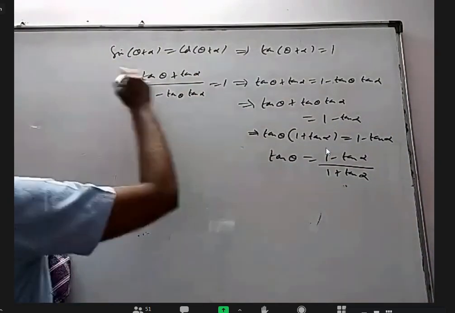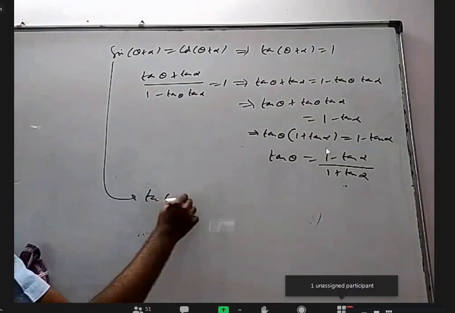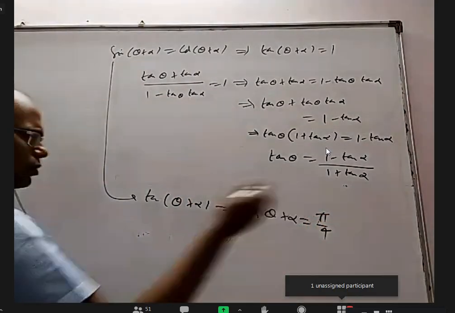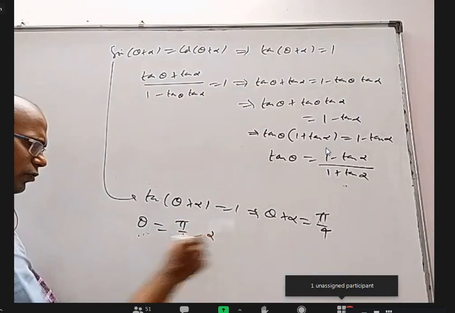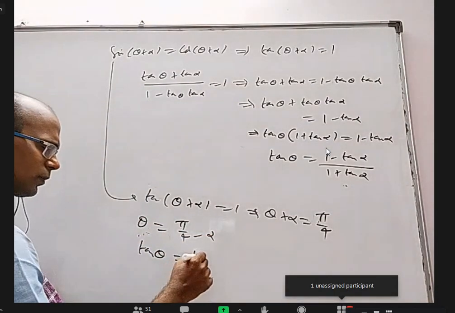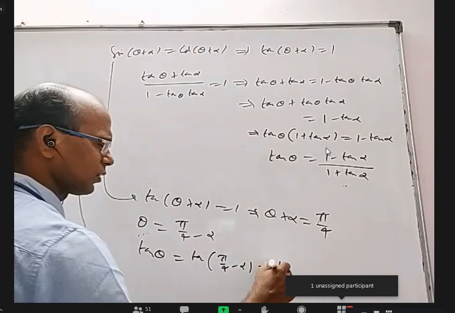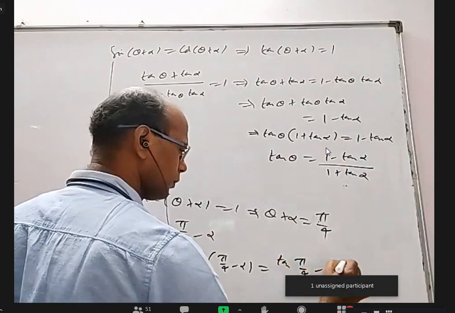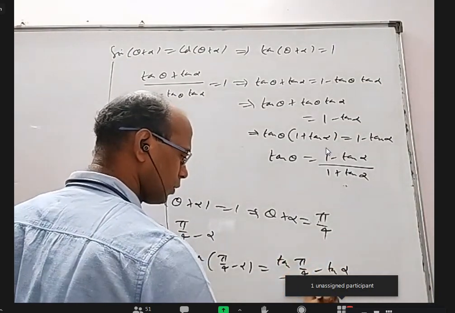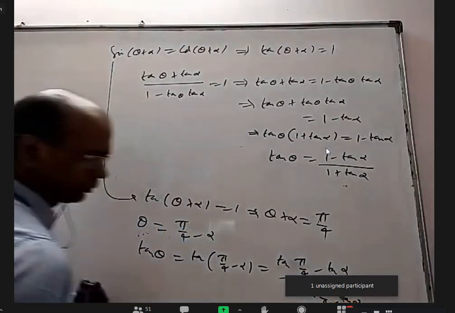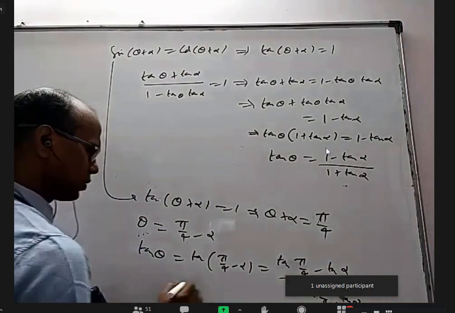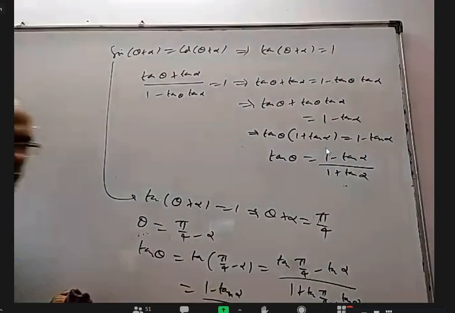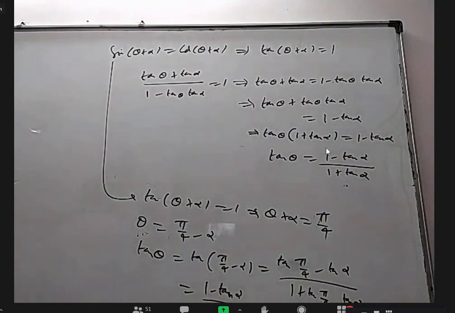Another method is directly from here, you got tan theta plus alpha equal to 1. You can say theta plus alpha is 45 degrees or pi by 4. And that's it. Theta equal to pi by 4 minus alpha. And apply tan on both sides. You will get tan pi by 4 minus alpha, and the tan A minus B formula: tan pi by 4 minus tan alpha by 1 plus tan pi by 4 into tan alpha. This is 1, this is 1. You will get 1 minus tan alpha by 1 plus tan alpha. Either this way or this way, you will get the same thing.